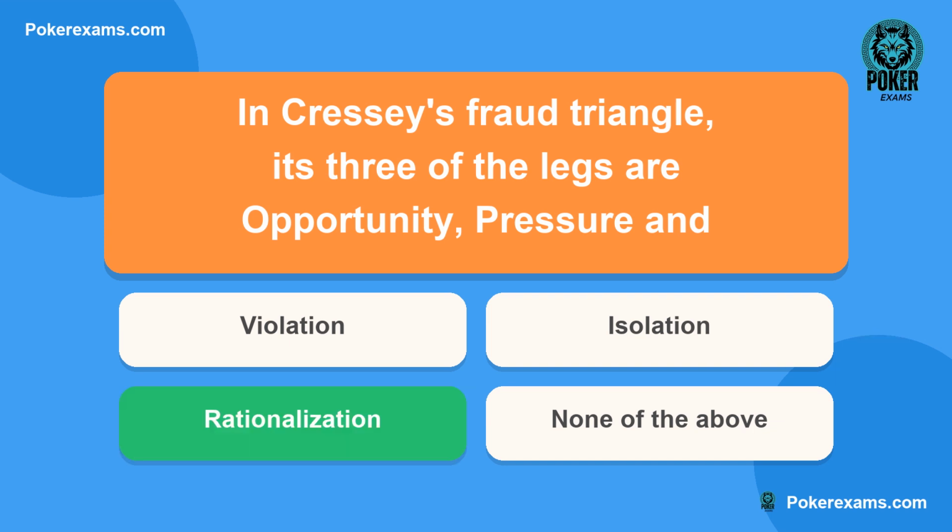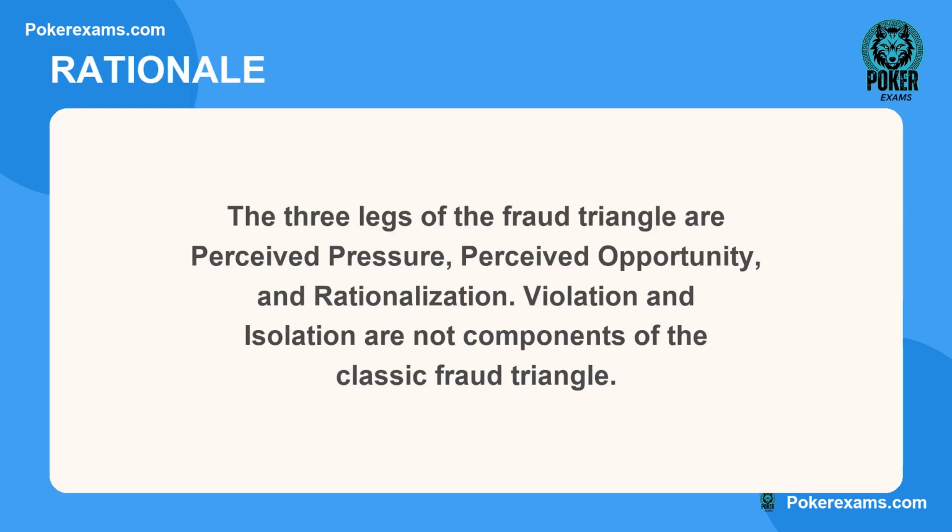The correct answer is C. Here is why. The three legs of the fraud triangle are perceived pressure, perceived opportunity, and rationalization. Violation and isolation are not components of the classic fraud triangle.